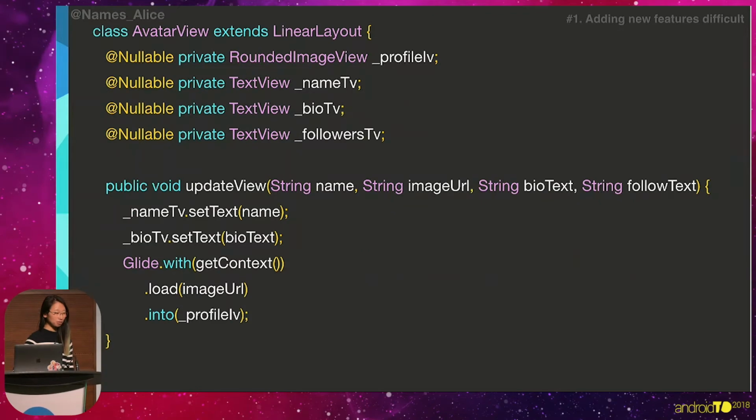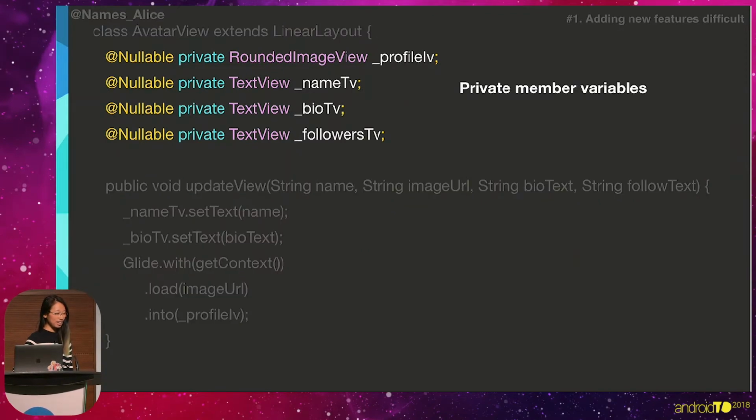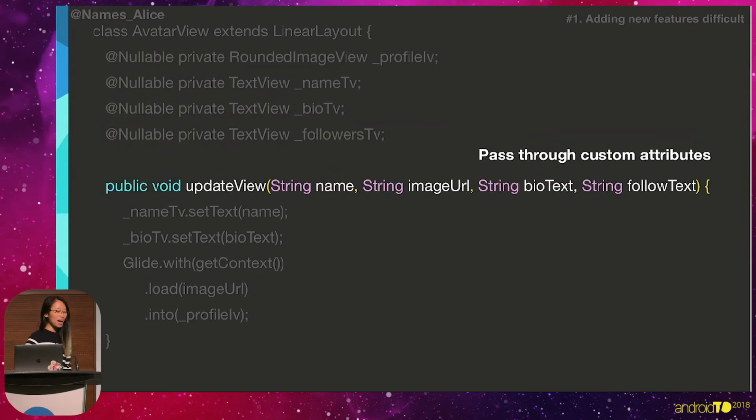So we made some great improvements. One is that we have private member variables instead of protected ones. And secondly, we're passing through custom attributes, which means that we don't have to change that avatar view every single time we're trying to update that class.